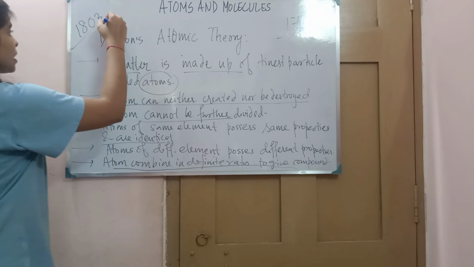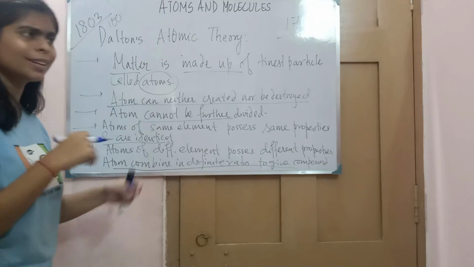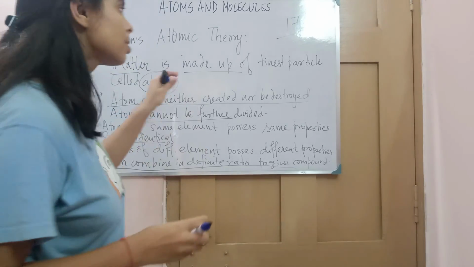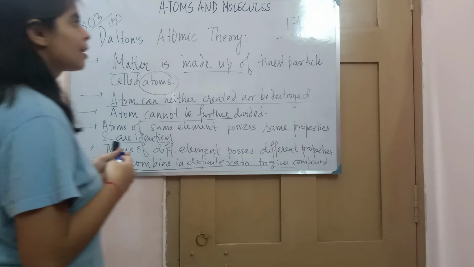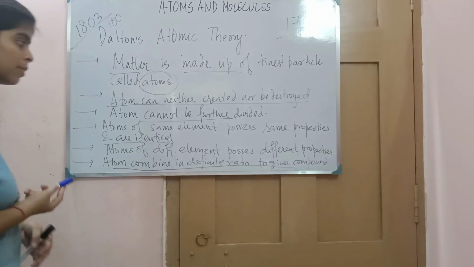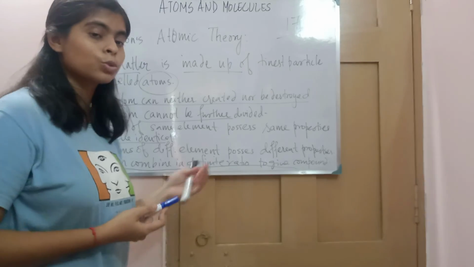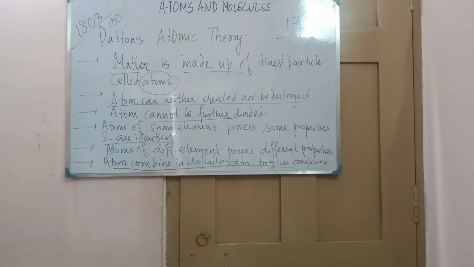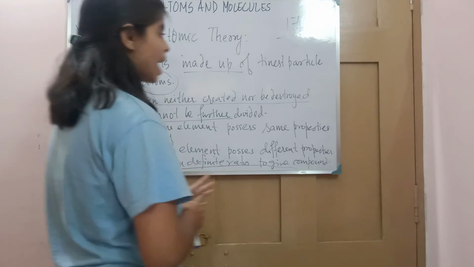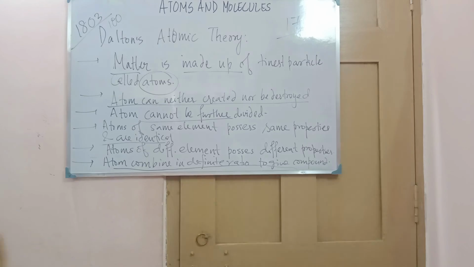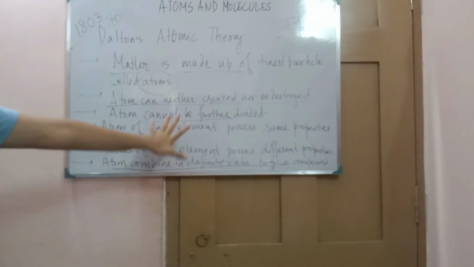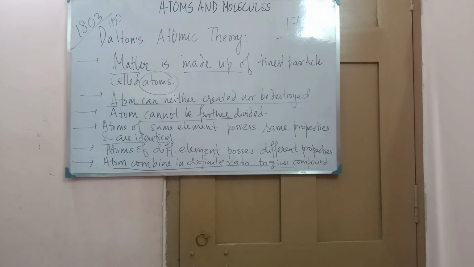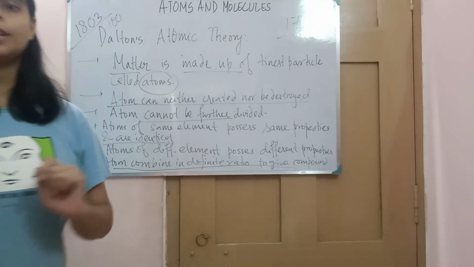After almost a century, these laws were proved wrong. They were proved wrong when neutrons, protons and electrons were discovered, and also when isobars and isotopes were discovered. So there are some drawbacks, but even after these drawbacks, it's not that the theory was discarded. It has been modified, and these theories have given us the modern atomic theory, which we will discuss in the next class.